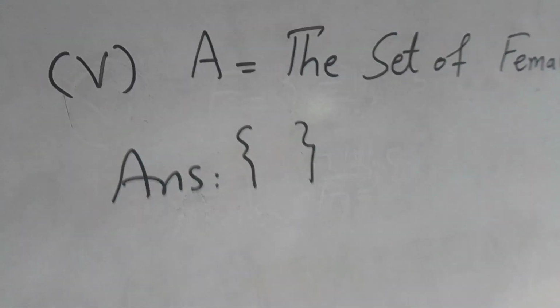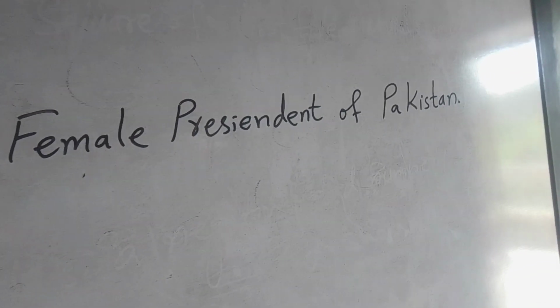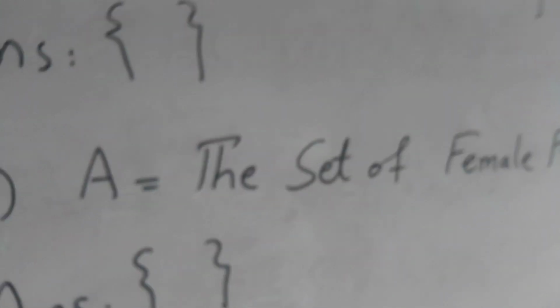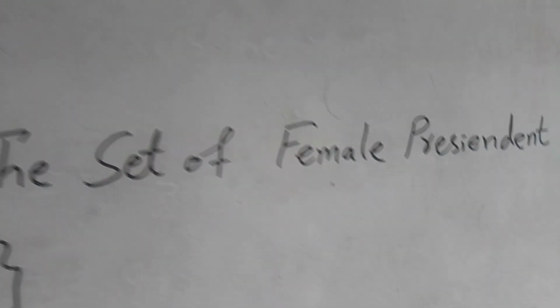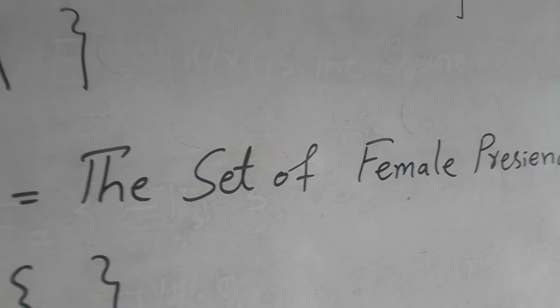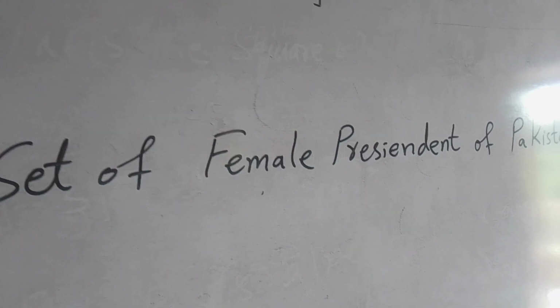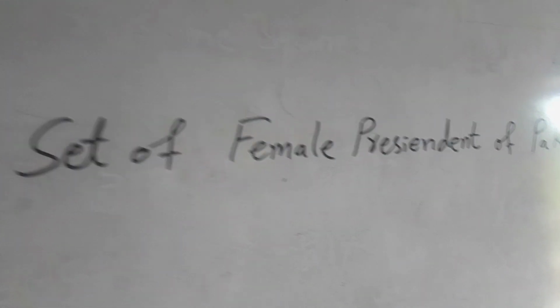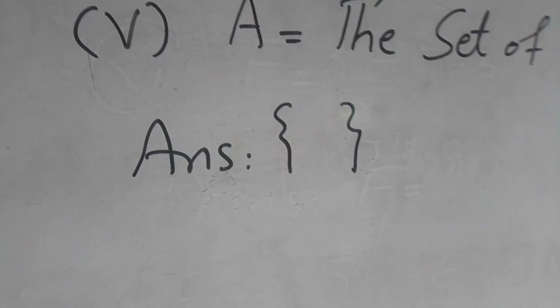Number 5th, set A is equal to the set of female presidents of Pakistan. We know that since 1947 up to this time, 2024, no female president has been found in Pakistan, but only male presidents of Pakistan are present, so it becomes an empty set. That's all.